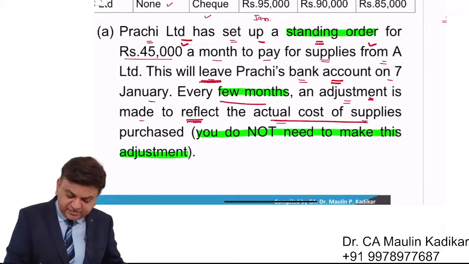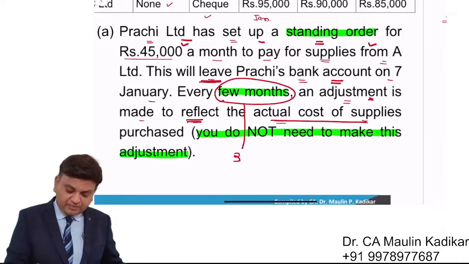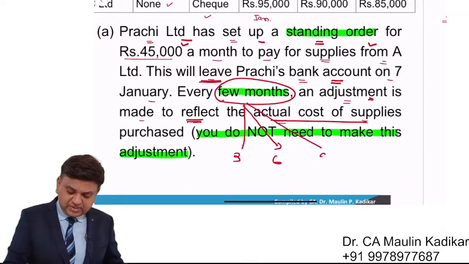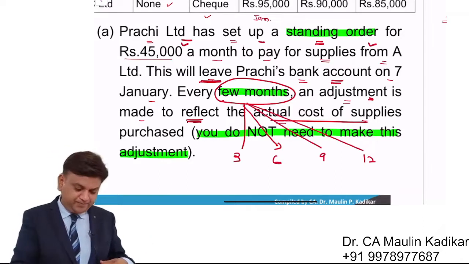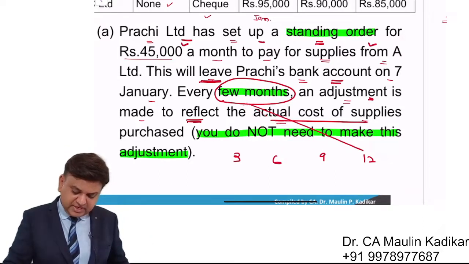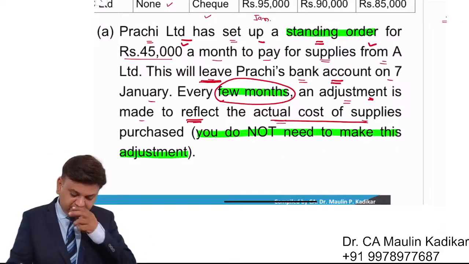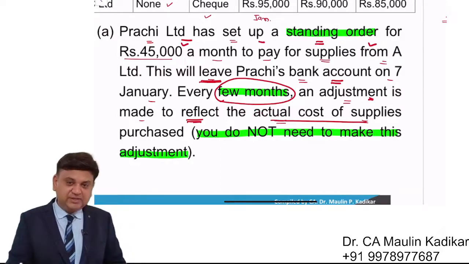Now what is this every few months? Maybe once in 3 months, maybe once in 6 months, maybe once in 9 months, maybe once in a year, or maybe any other frequency, we don't know.